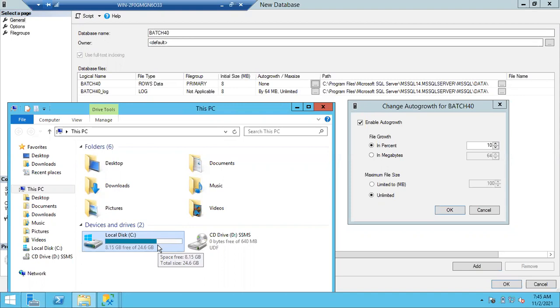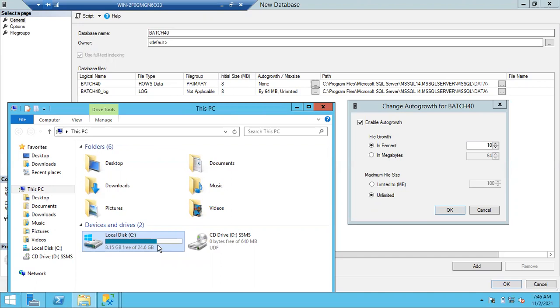If you get a data file full error, whatever data you are getting from the application won't be inserted into your database. Ultimately, your application will be down. Clear, guys?